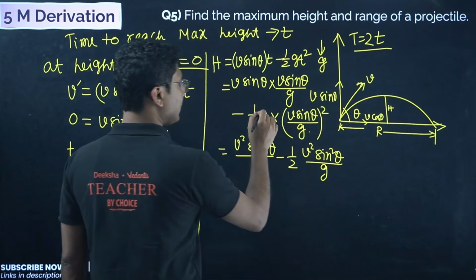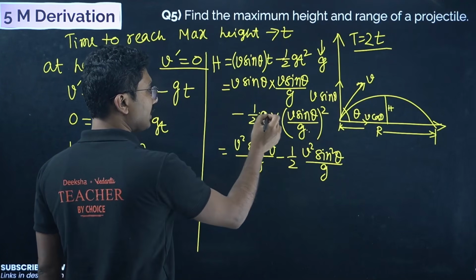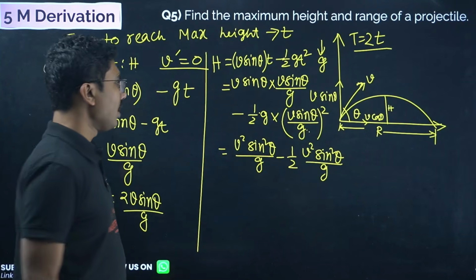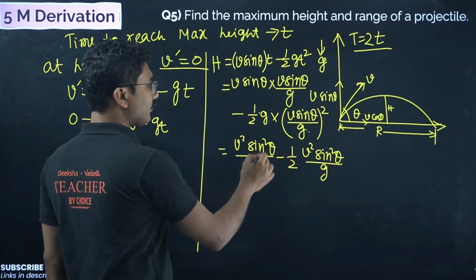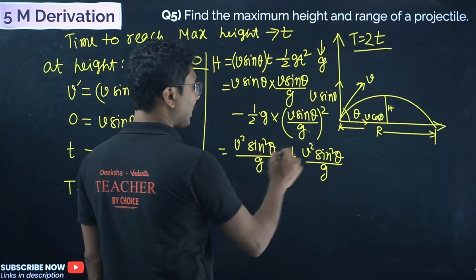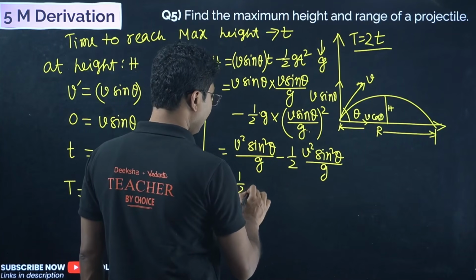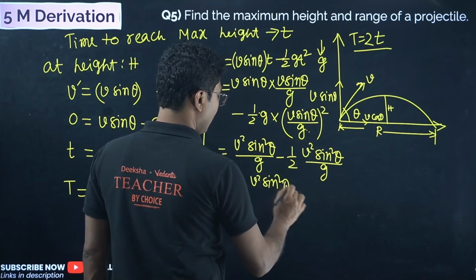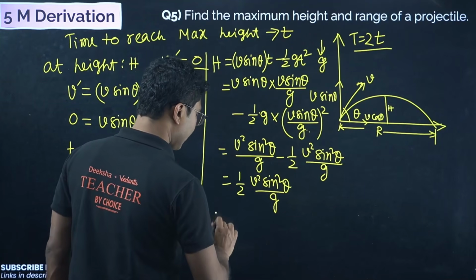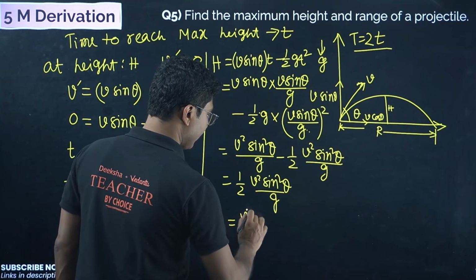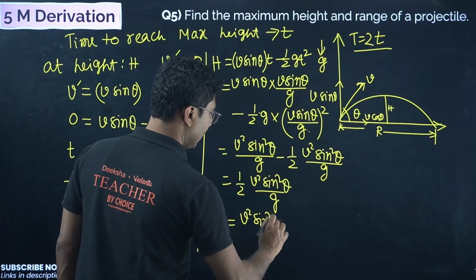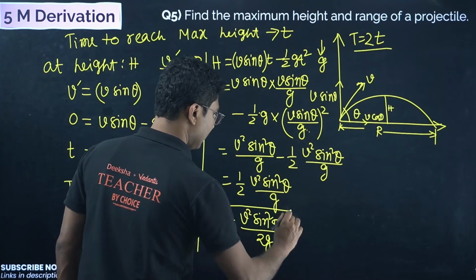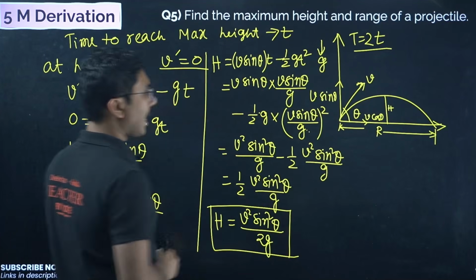One of the g will cancel, since g square is there. Taking v square sin square theta by g as common, you get 1 minus half, so half v square sin square theta by g, or H equals v square sin square theta divided by 2g. Very easy. So maximum height is calculated.